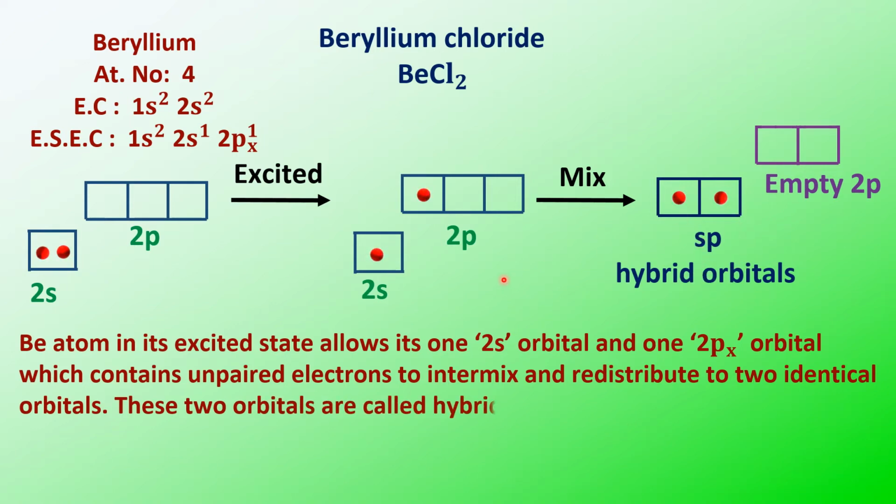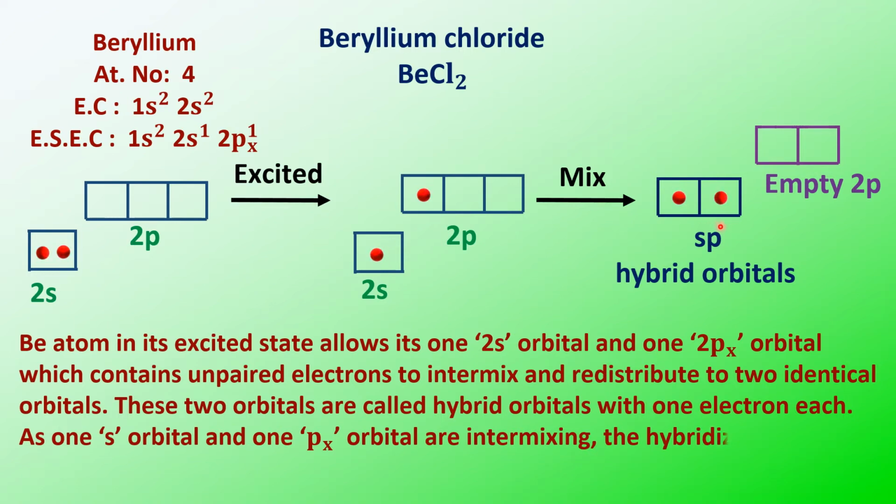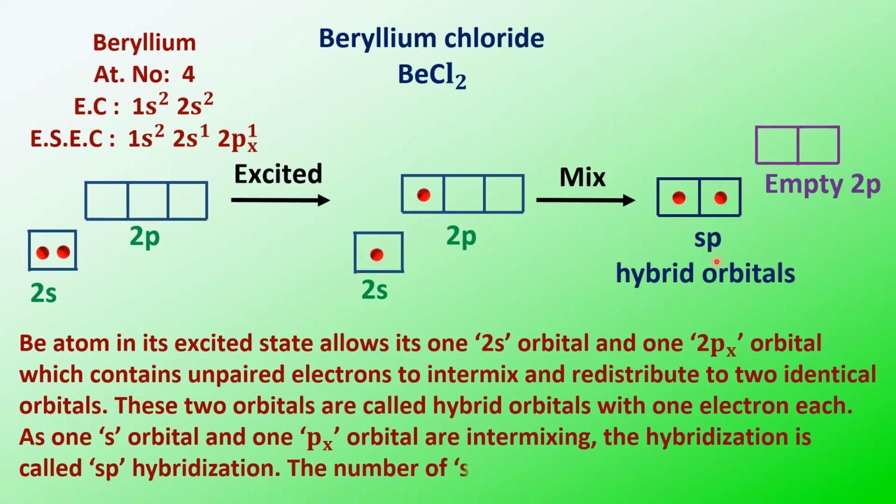Because one s and one p are participating in the intermixing, it is called sp hybridization. Now we'll see how the orbitals are hybridized and what type of bonds they can form. The number of hybrid orbitals is 2. Why? Because one s and one p intermixing gives rise to two sp hybrid orbitals.